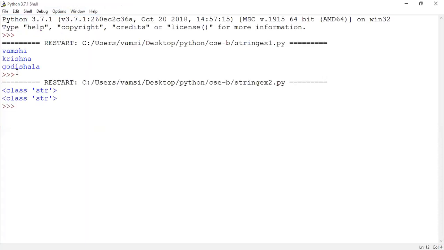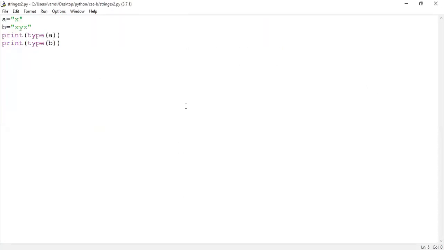Can you see the output? Yes, sir. What is it showing? What's the data type of A and B? Strings. Is it clear? Yes, sir. So do we have character data type? No, sir. Which value is stored in A? In A we are storing X. It's a single character, which is stored into the A variable.